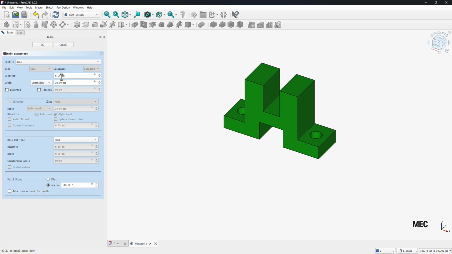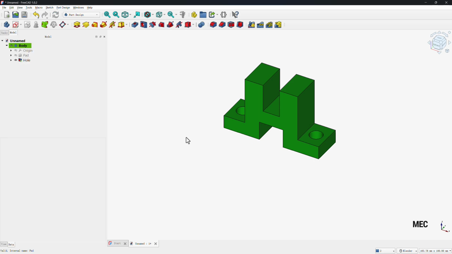And then input the diameter here to be 7. When we create holes, it only gets the position from the sketch, so we need to input it here. And then change the depth to through all. Click OK to finish it.